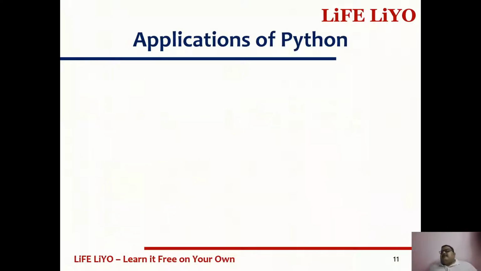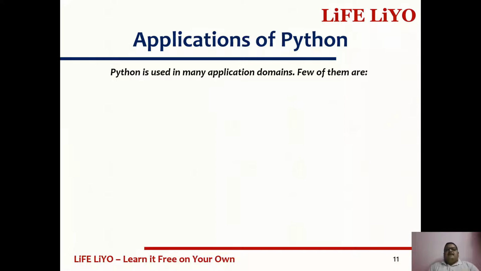Now, what are the different applications of Python? Python supports various applications. Python is not only related to one domain, it is usable in many domains. A few of them are web and internet development. Python is useful in the development of the web as well as the internet side. For example, if you want to develop any web application, we can use one of the Python frameworks called the Django framework. This Django framework provides you the most beautiful features for the development of web applications.